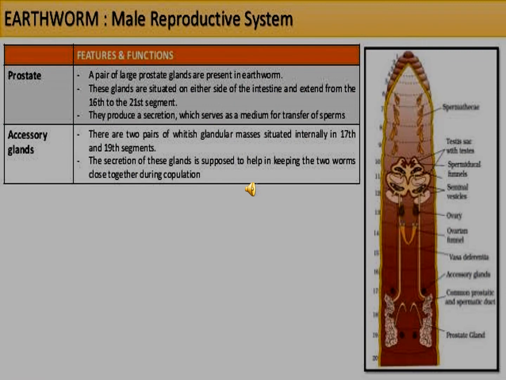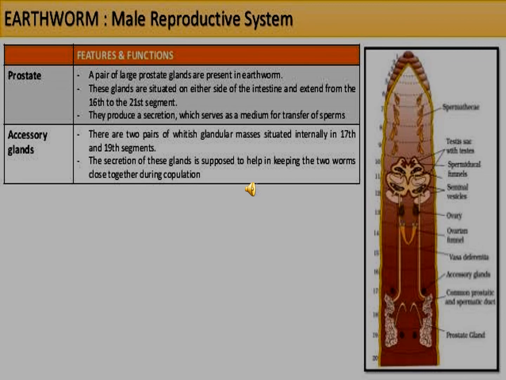Earthworm, male reproductive system, it is important. In the male reproductive system, 2 pairs of testes are present in the 10th and 11th segments. The testes give rise to germ cells or spermatogonia. The 2 pairs of seminal funnels are called ciliary rosettes, and the vasa deferentia run up to the 18th segment. The male genital aperture contains 2 pairs of penial setae for copulation.